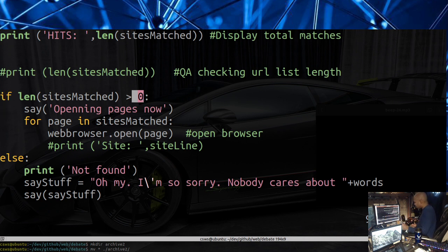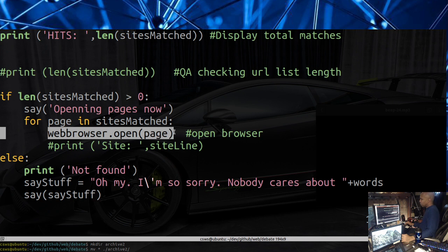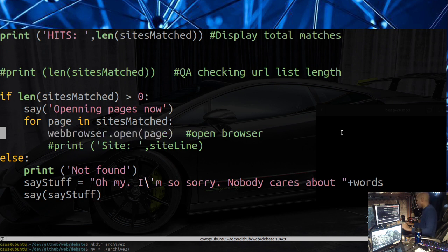So you'll say opening pages now. For each page, we're going to iterate through the sites matched list. So for page in sites matched, right? So for every iteration of this list, we're going to grab one of the elements from the sites match list, which again, sites matched is a list of pages that we found the string in. So for each one of those pages, you're going to iterate through and send web browser.open. So that's basically opening the web page, right?